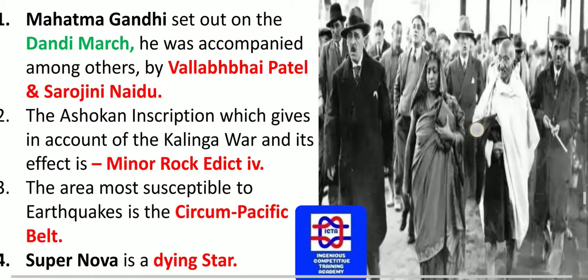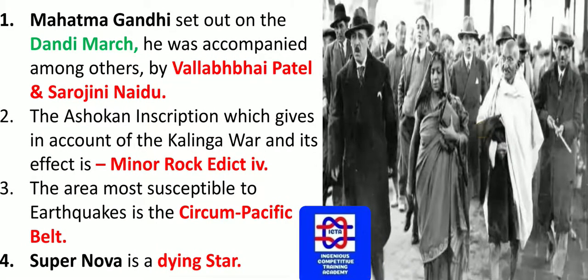Next, Mahatma Gandhi set out on the Dandi March. He was accompanied among others by Vallabhbhai Patel and Sarojini Naidu. As you can see on the right side, Sarojini Naidu, who is also known as the Nightingale of India, is accompanying Mahatma Gandhi in the Dandi March along with Sardar Vallabhbhai Patel.